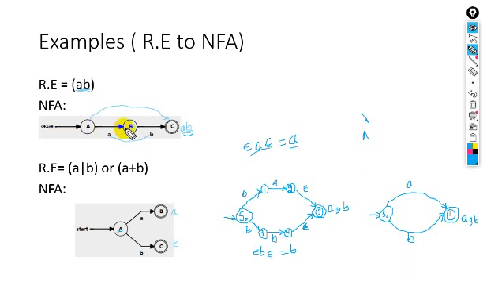So this is for multiplication, and this is for the plus operator, or we can say the OR operator, and this is for the AND operator. Got it? So you can draw like this, like this, and like this. Here we have two final states, and here we have one final state, but we have null string transitions. And here we have one final state and there is no null string transition. Okay? Got it? So these are different representations of regular expression to NFA. Next one.